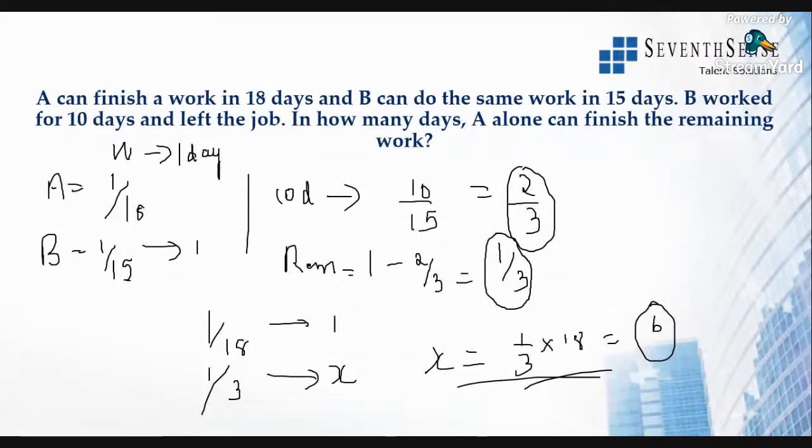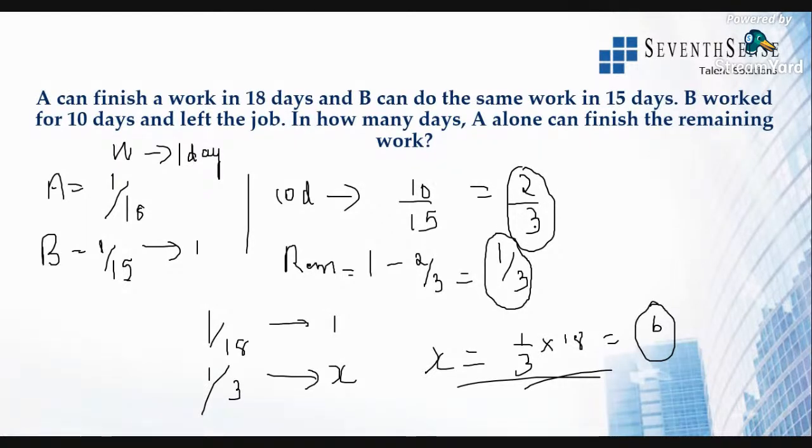No, A takes 18 days to finish, right? So 1 by 18th part of the work is done every day. If you understand that, you can easily solve the question. B takes 1 by 15th of the work in 1 day. So if he finishes 1 by 15 in 1 day, how much work will he complete in 10 days? In 10 days, it will be 10 by 15, which is 2/3.